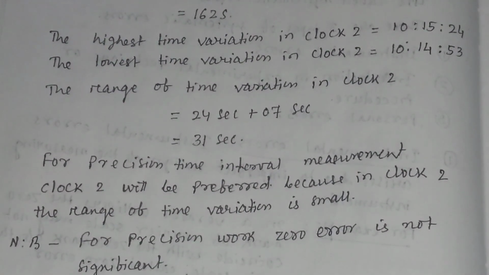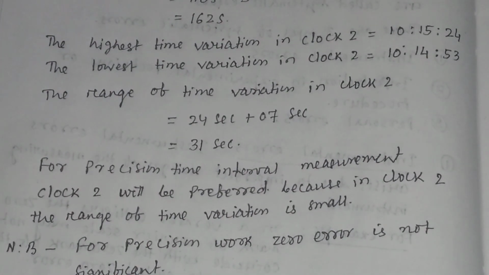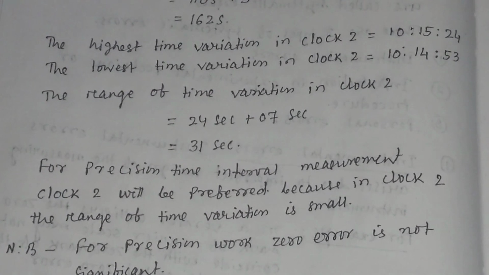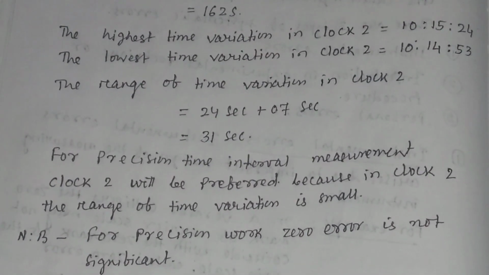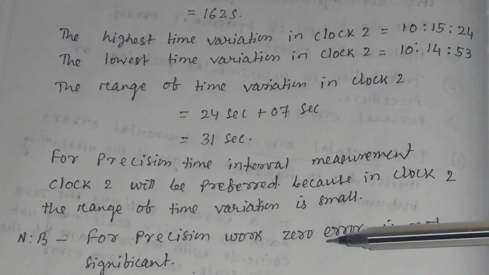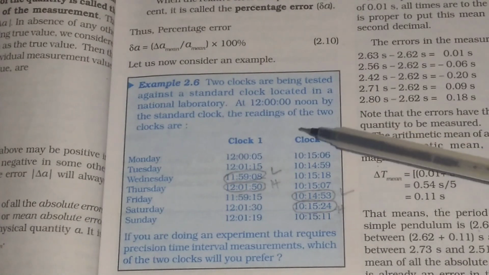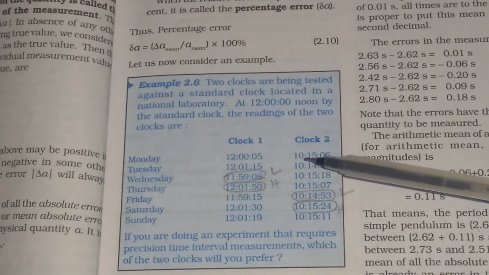But for zero error, the zero error is not significant for precision work. We should not consider the zero error because it is precision work. That means you can consider 10 hour as 12 hour.